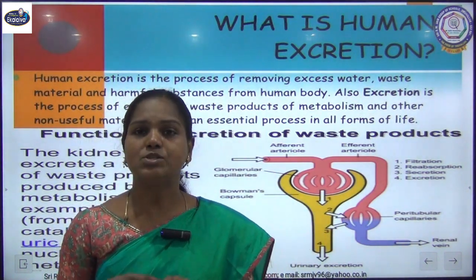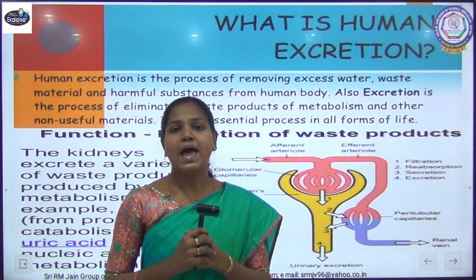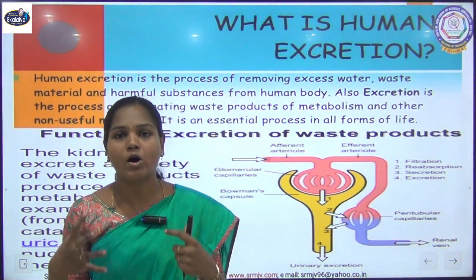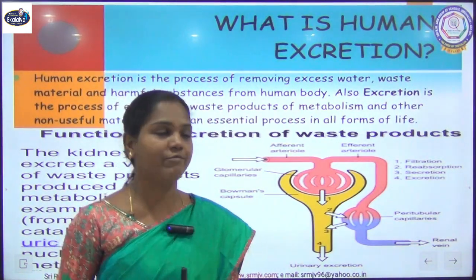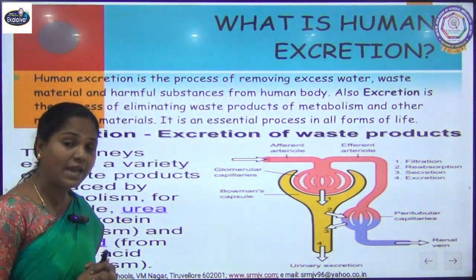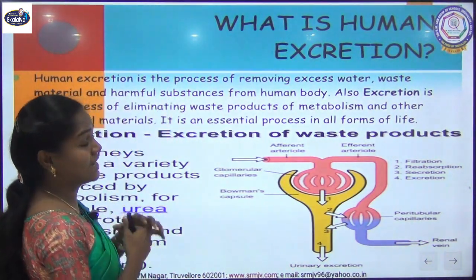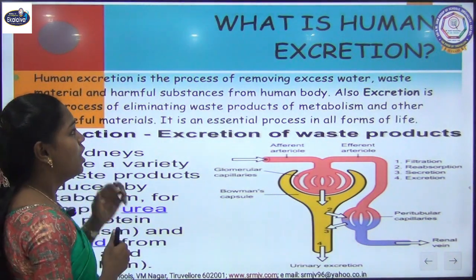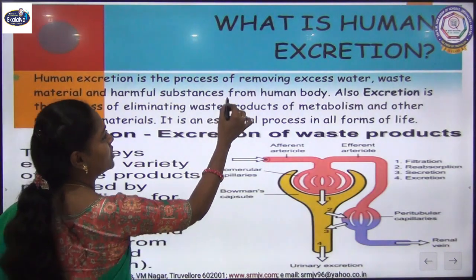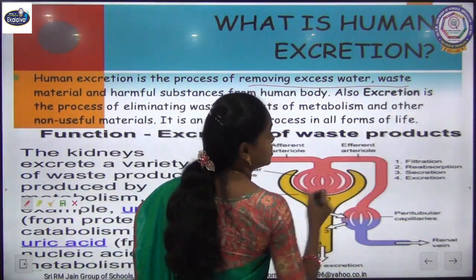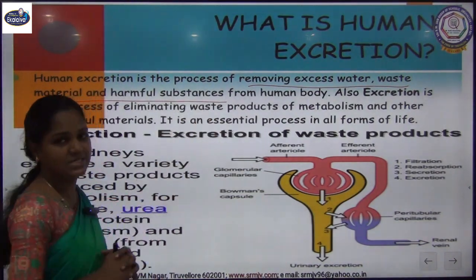Next we are going to see excretion in human beings. We are multicellular organisms and we possess a complex organ system for each and every life process. In the same way, for excretion also we have our excretory system. Before going into that, we will see what excretion in human beings is. It is a process of removing excess water, waste material and harmful substances.